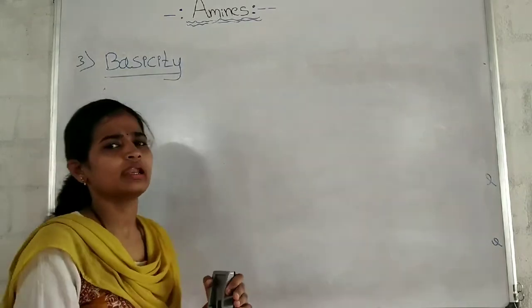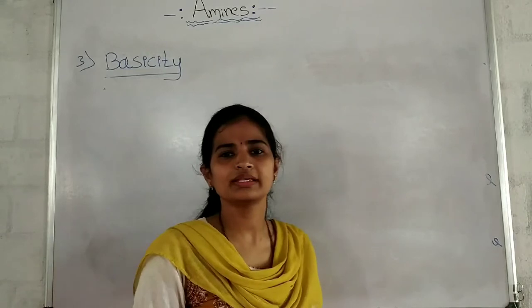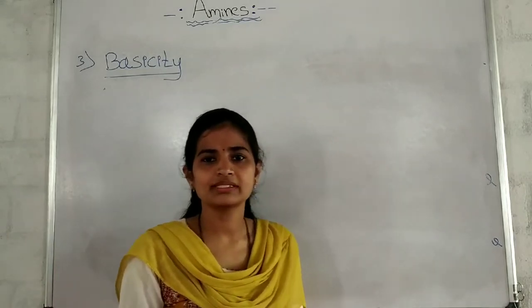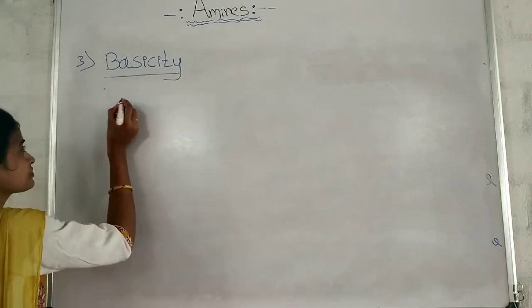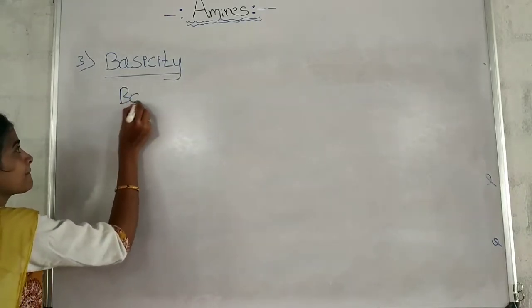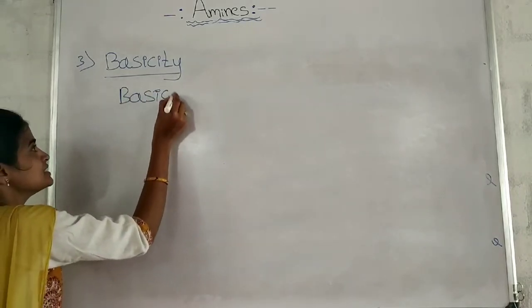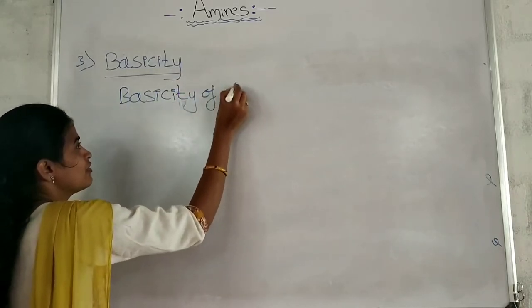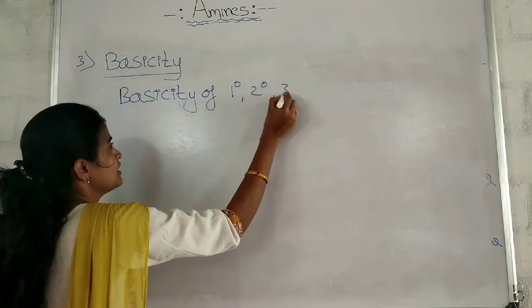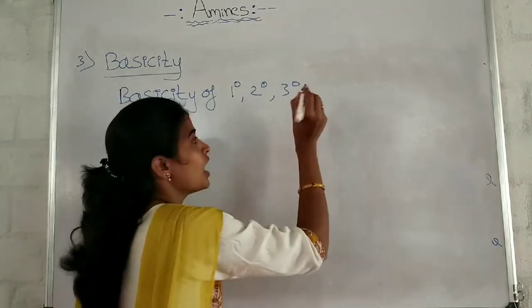Yes, we got to know that alkyl amines are more basic in nature. But among alkyl amines, whether primary amine is more basic or secondary amine is more basic or tertiary alkyl amine is more basic. Basicity of primary, secondary and tertiary amines.